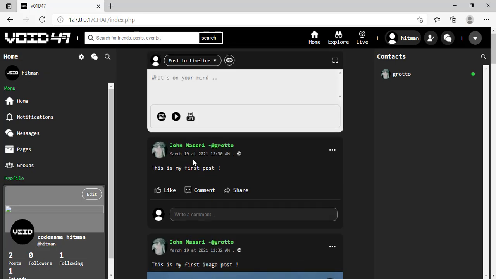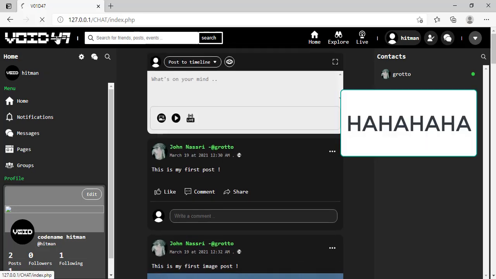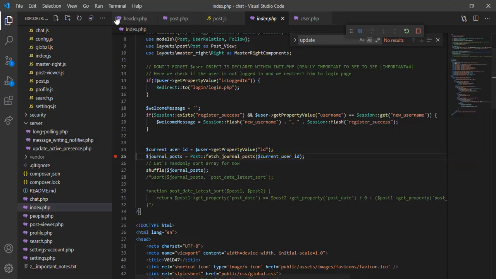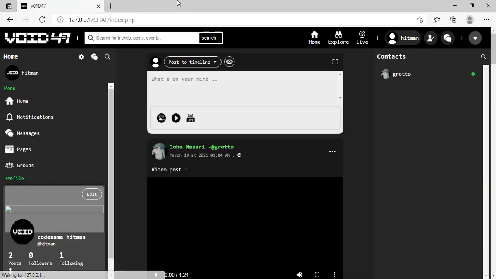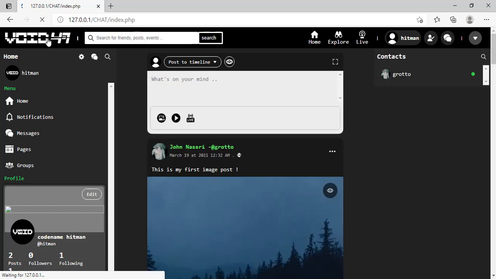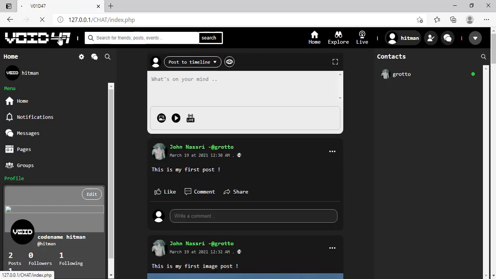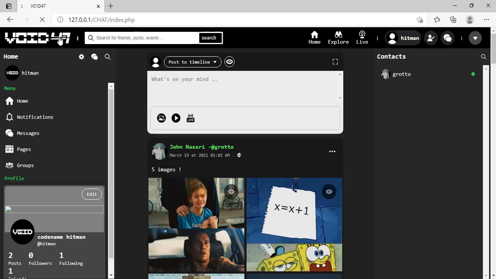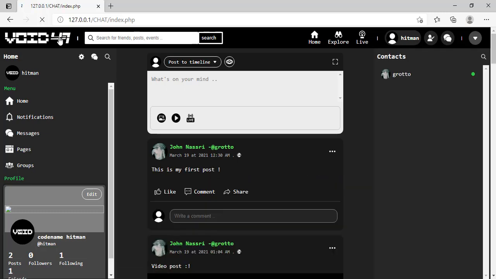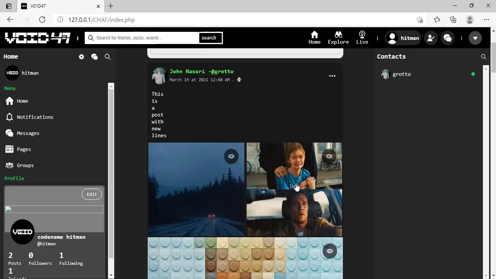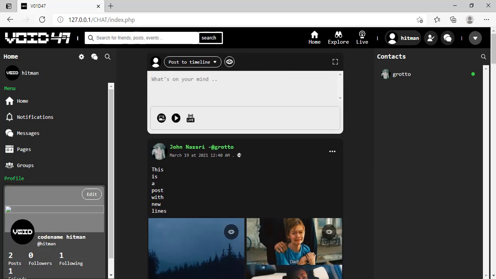This is my first post. Now as you can see, we use this shuffle right here because we don't fetch the same post in each iteration. Now as you can see, we have different posts right now, right? So that's how this project works.